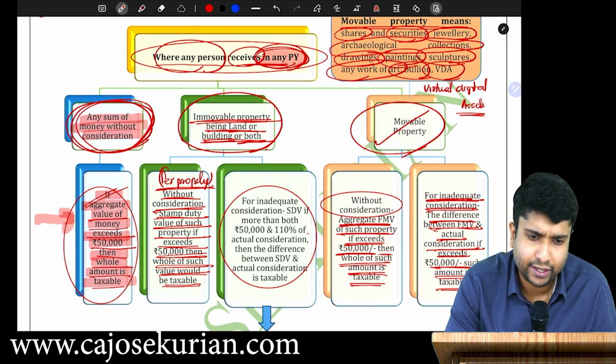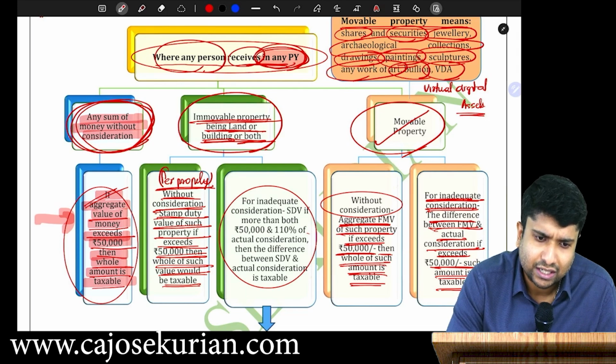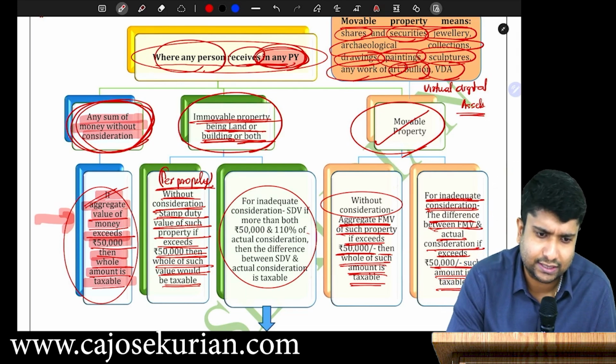Sir, is there any way in doing sums on immovable property for inadequate consideration, taking a difference of 10% on consideration or 50,000? Yes, there is an institute question.